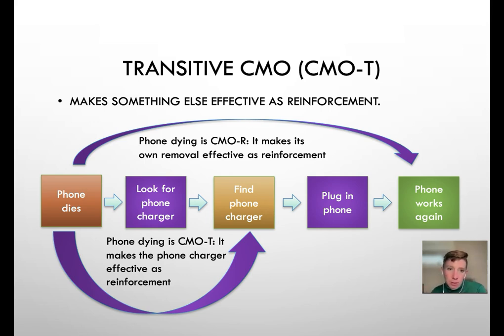A pie example is a great example. This is a discriminated operant, but if I don't want pie, I'm still not going to do it. And if I'm really hungry, I'm still going to do it way more, right? So the establishing operation of being hungry or the abolishing operation of just eating a bunch of pie are still going to affect a discriminated operant similarly to the way that they would any other behavior. Motivating operations don't have special rules for discriminated operants. Discriminated operants fall under the same rules about motivating operations as any other behavior does.